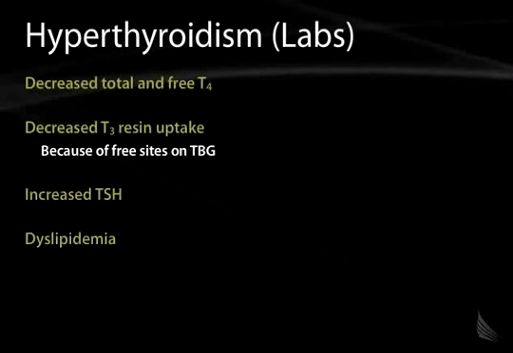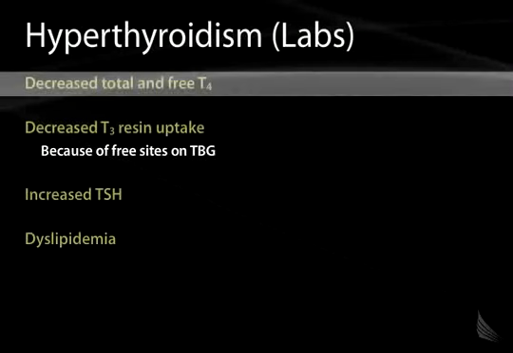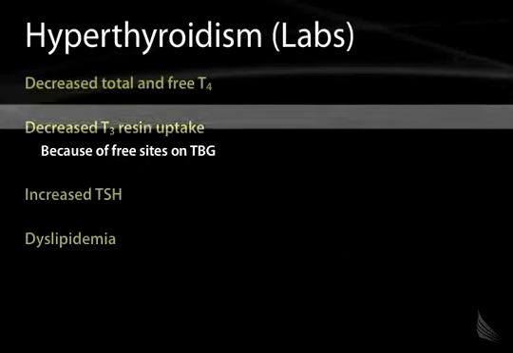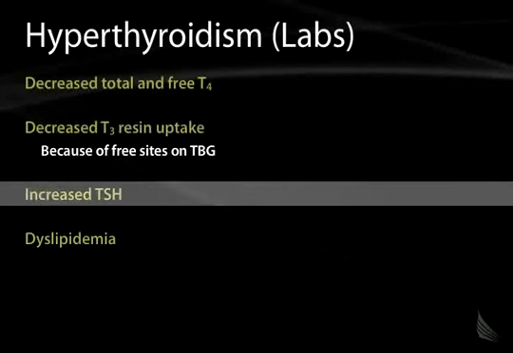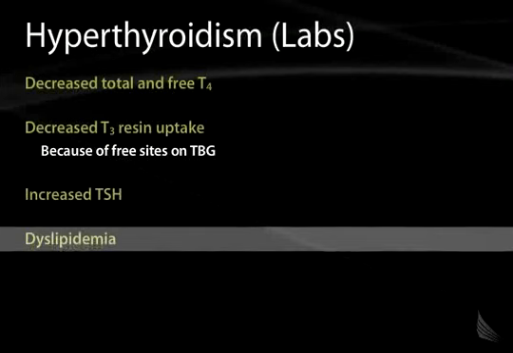Laboratory workup of hypothyroidism, you'll see a decreased total and a decreased free T4. You'll have a decreased T3 resin uptake, so let's go through this again, make sure it makes sense. With hypothyroidism, you're going to have increased available binding sites for T3 on thyroid binding globulin. Therefore, given the inverse relationship with resin uptake, you'll have decreased T3 resin uptake. Okay? You'll have an increased TSH from lack of feedback inhibition, and you may have dyslipidemia.